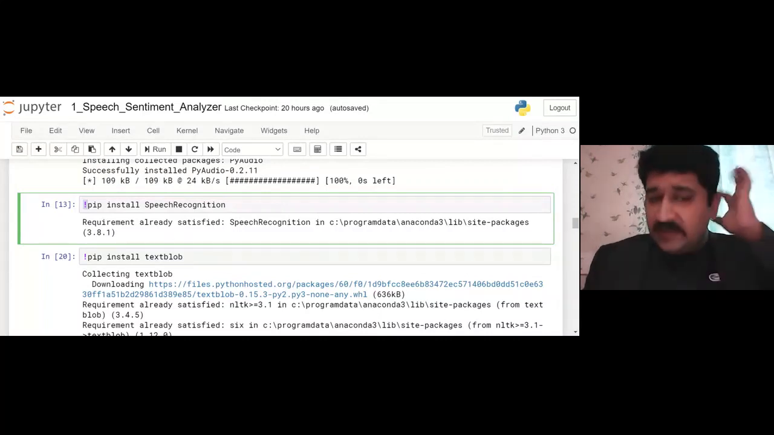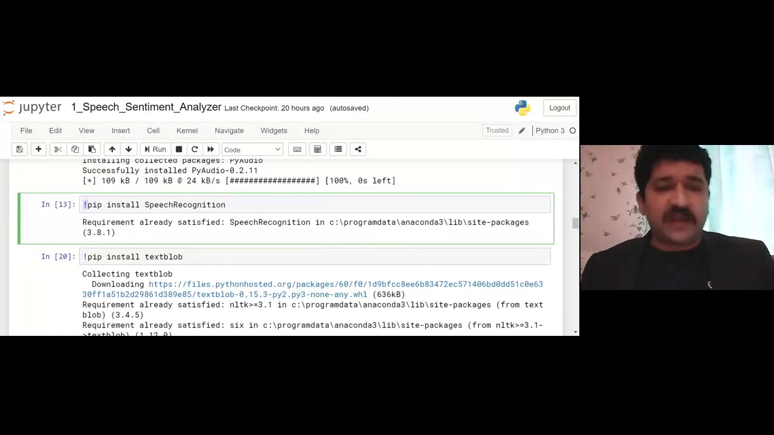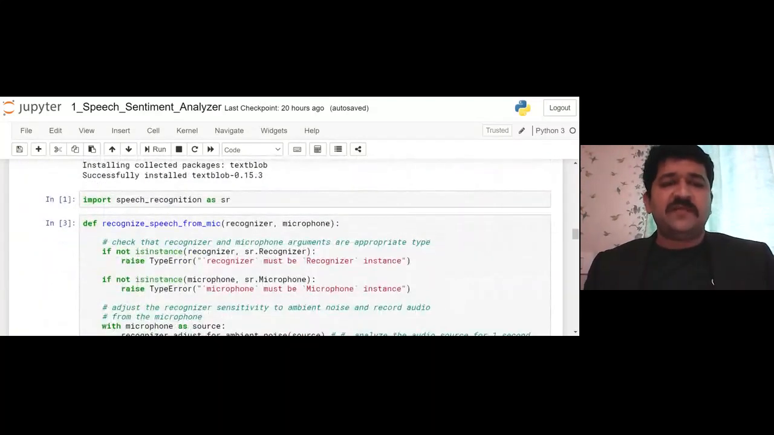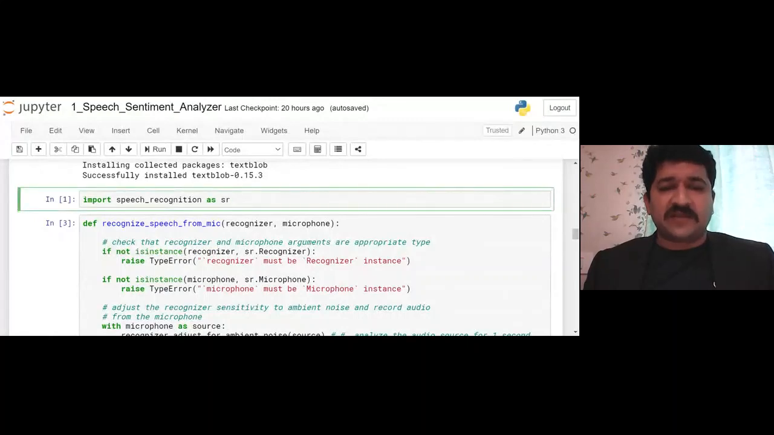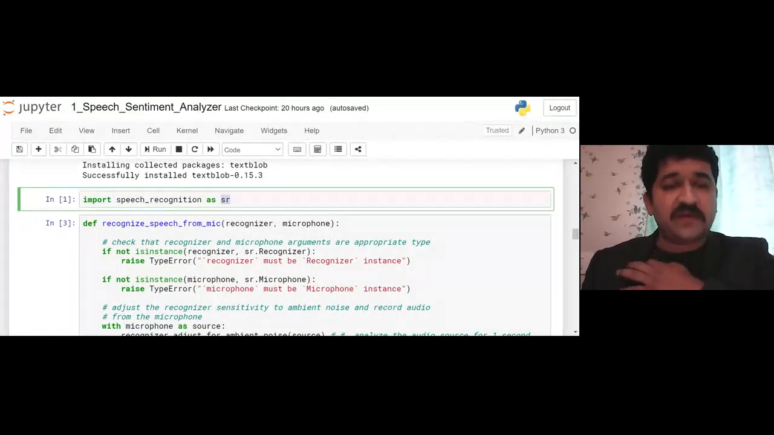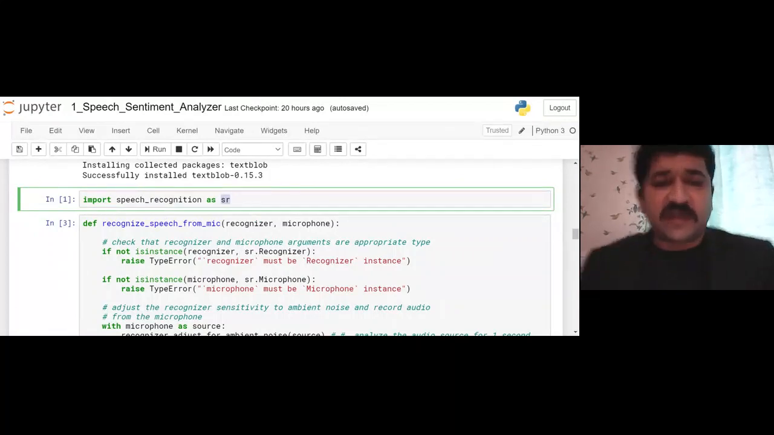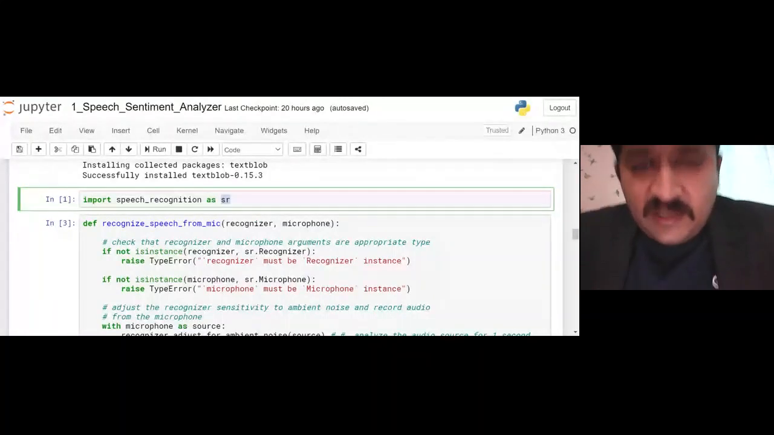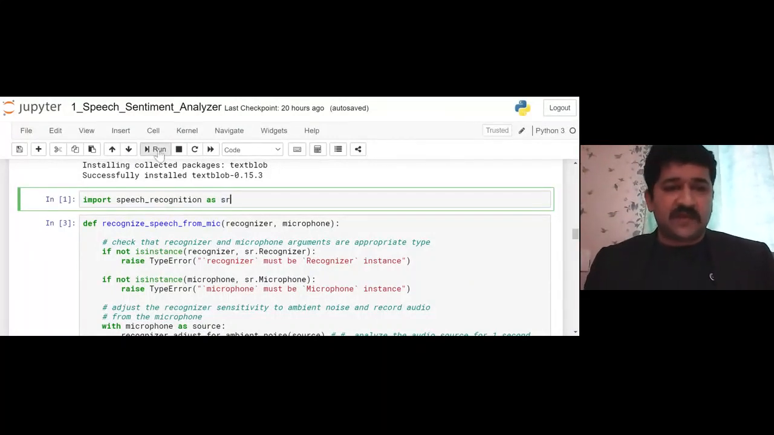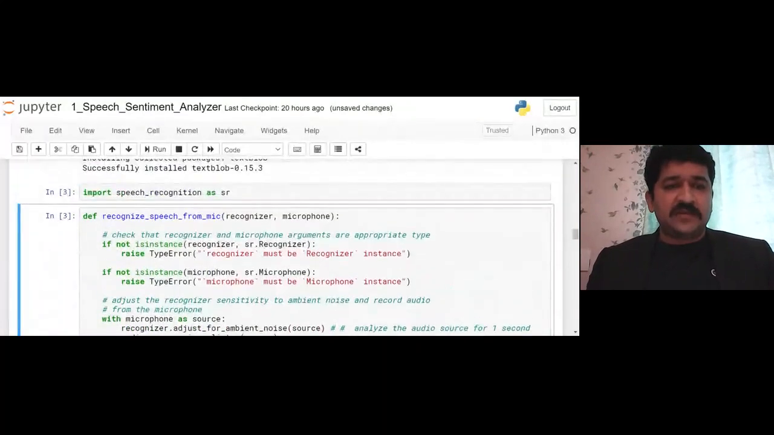Now the next thing is how to utilize all these things. The first thing is we will import speech recognition as SR. SR is just the alias name I am giving to it, so instead of writing speech recognition every time, I write SR, which is a shortcut. The code will start from this place where we import SR. I will also run it, so that part is done and speech recognition is with us.